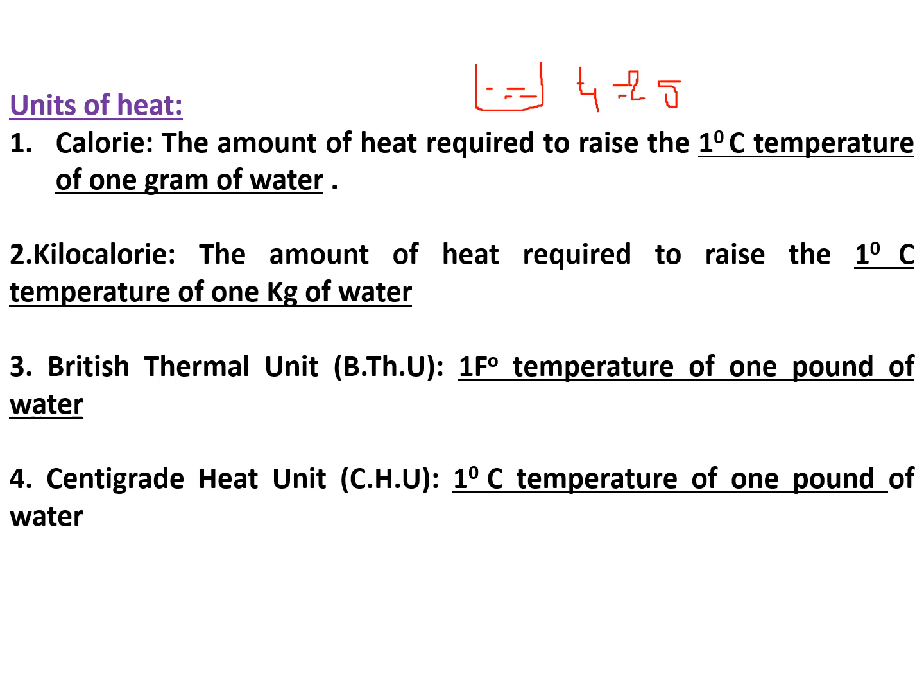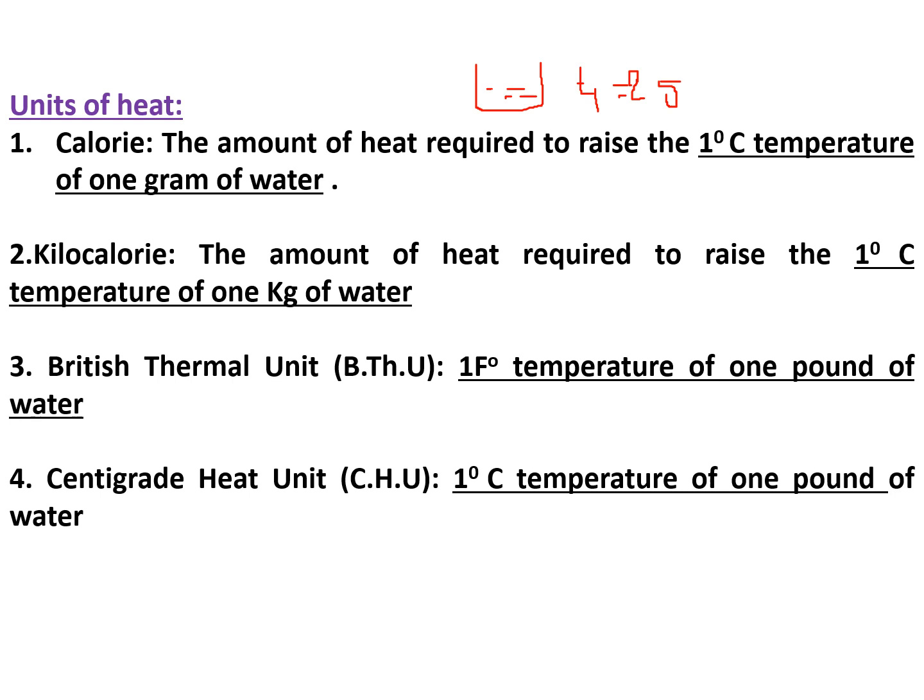Other units are the British thermal unit and the centigrade heat unit, BTU and CHU. BTU means the amount of heat required to raise the temperature of 1 pound of water by 1 Fahrenheit. So just the units are changed for weight and temperature: 1 Fahrenheit and 1 pound of water, compared to 1 degree centigrade and 1 gram of water.